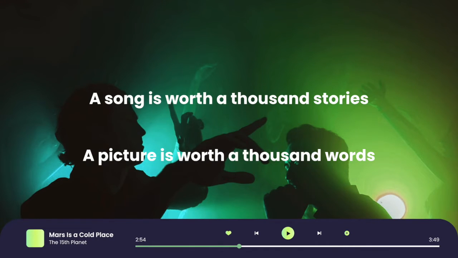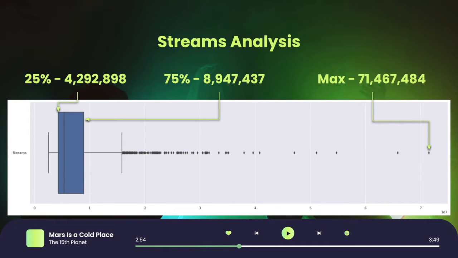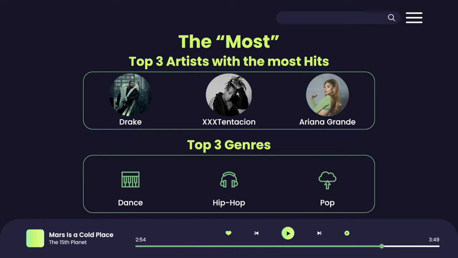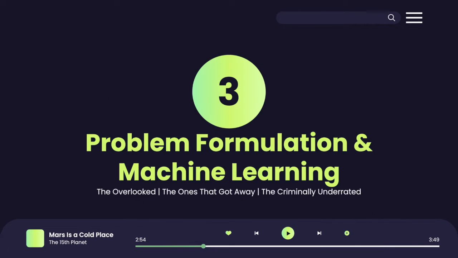Next, we take a closer look at our hit dataset. Taking a look at the distribution of streams, we notice that there's a substantial amount of hit songs with abnormally high streams. I guess this is thanks to the shopping malls and the eateries. The distribution of popularity doesn't seem out of sort, except for the fact that there exists a hit song with zero popularity. We also took a look at the top 3 performing artists, and it seems that XXXTentacion had too short a career. The top 3 performing genres doesn't come as a surprise.